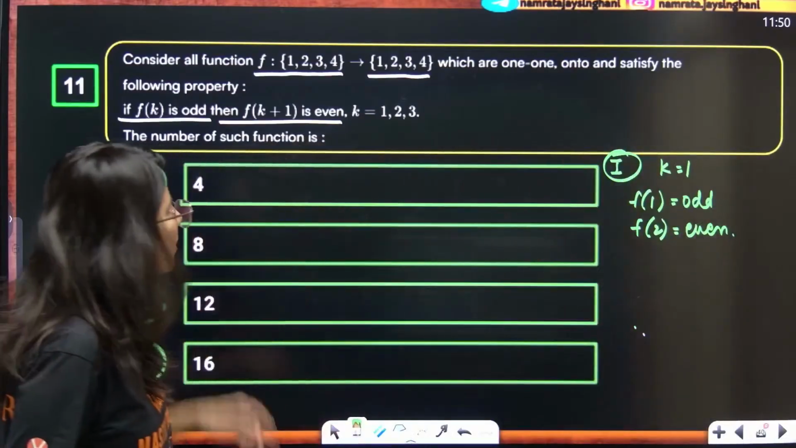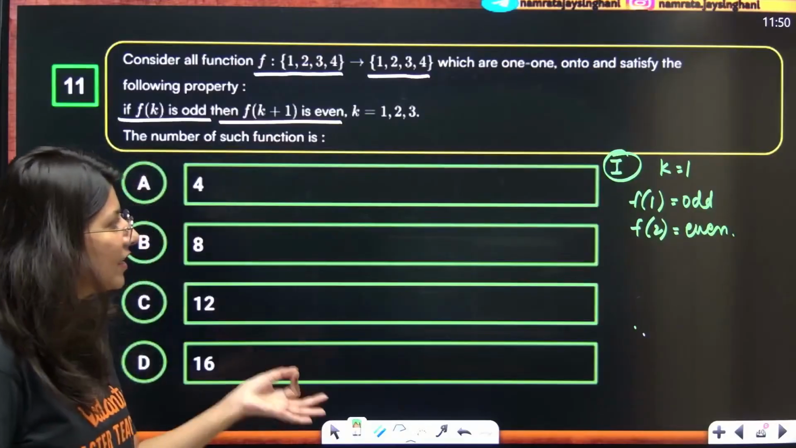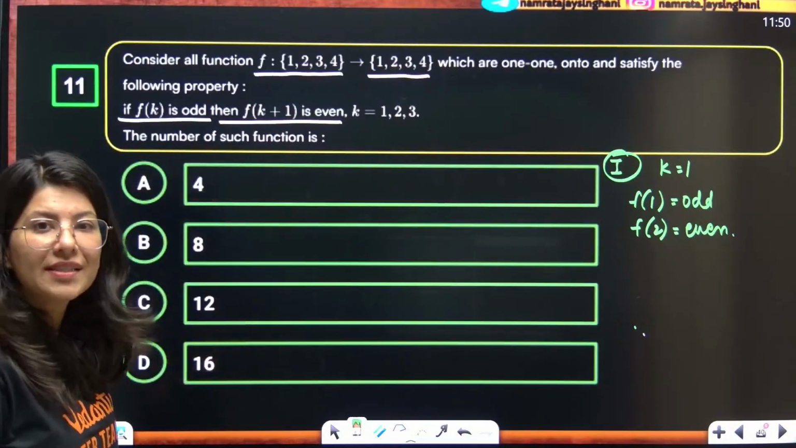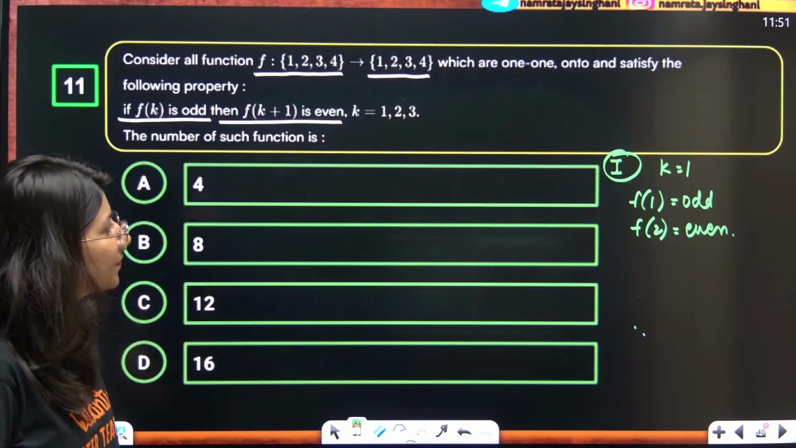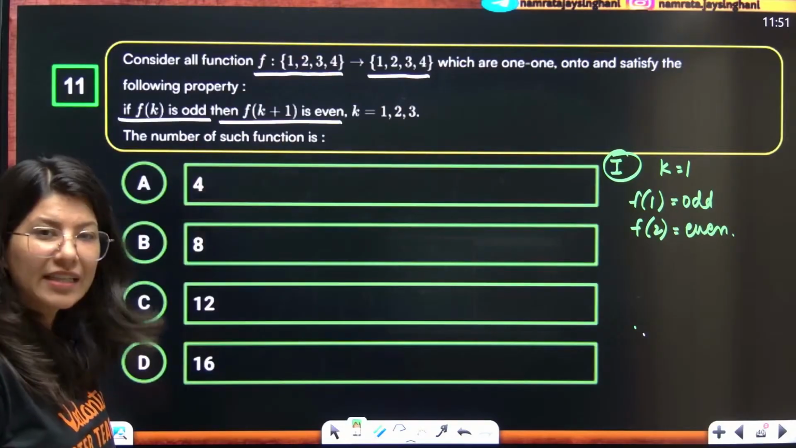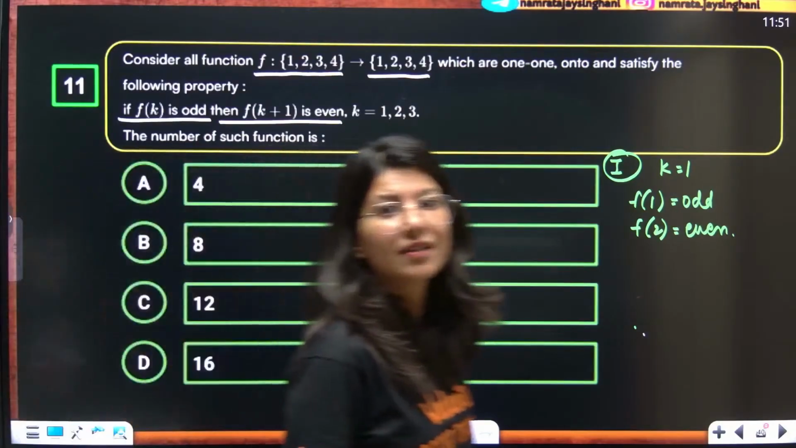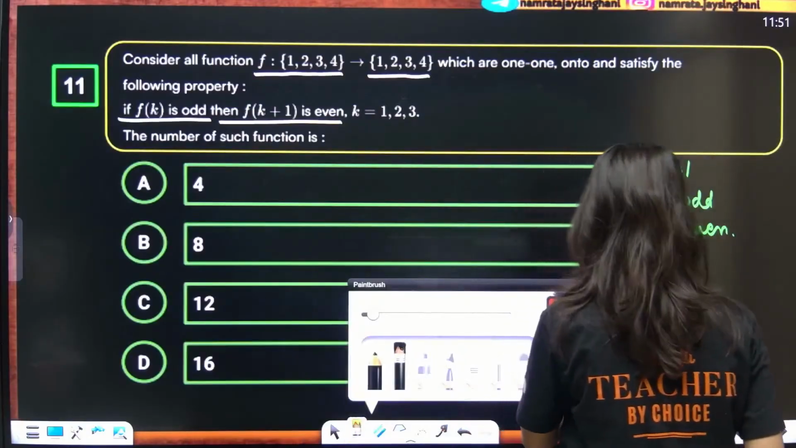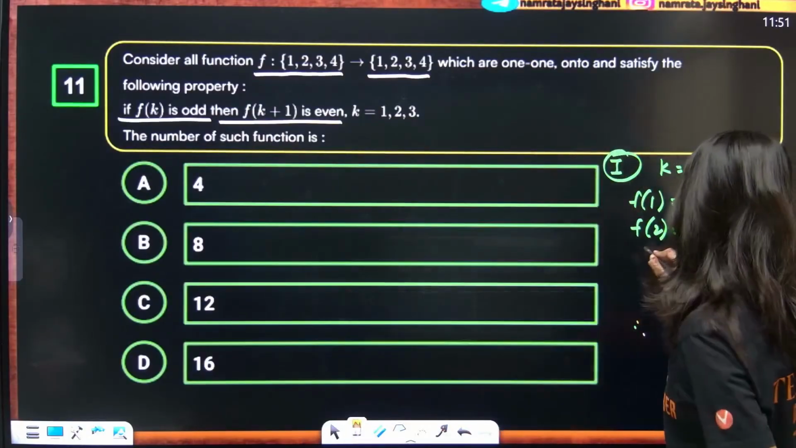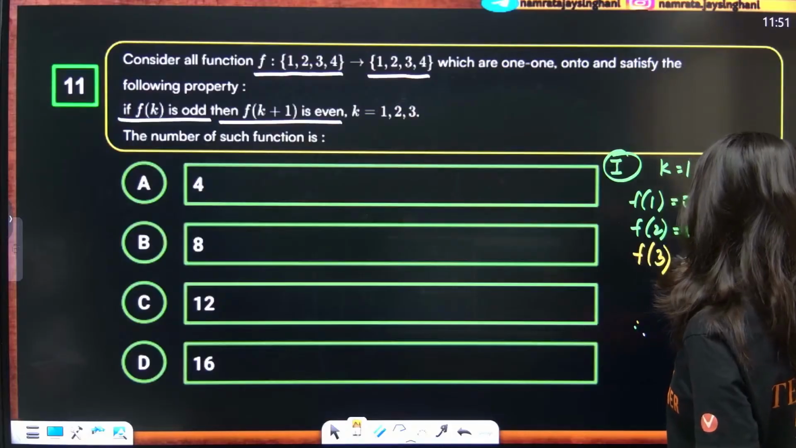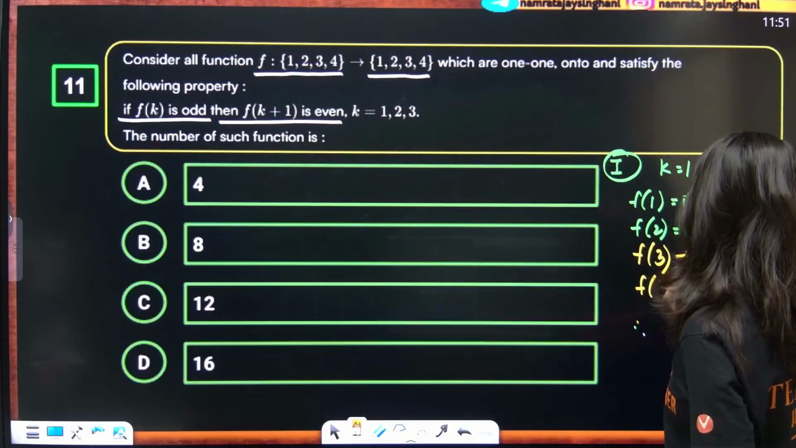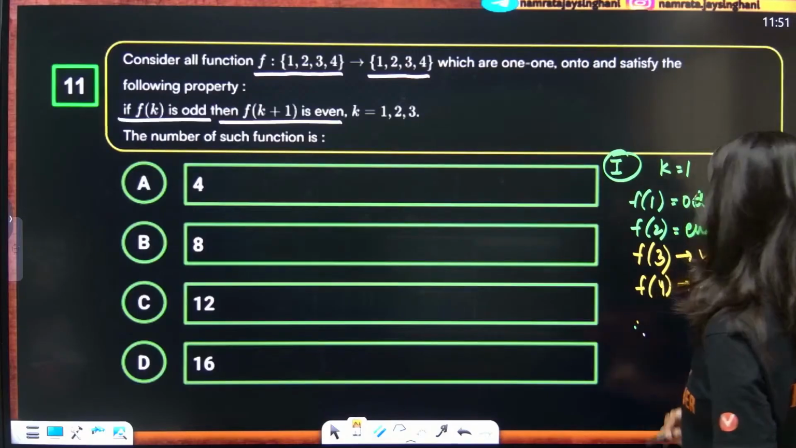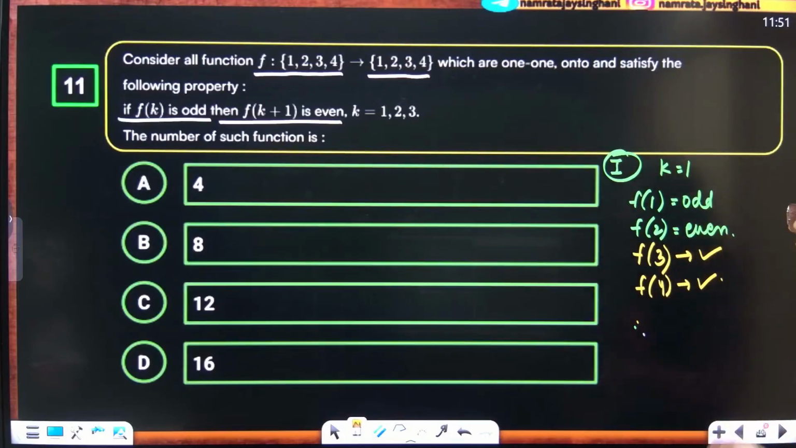Now they are not talking about anything else. If f(1) is odd, then f(2) is even. Correct? What about f(3) and f(4)? They can be anything. F(3) can be anything, and f(4) can also be anything. Even, odd, even, odd.